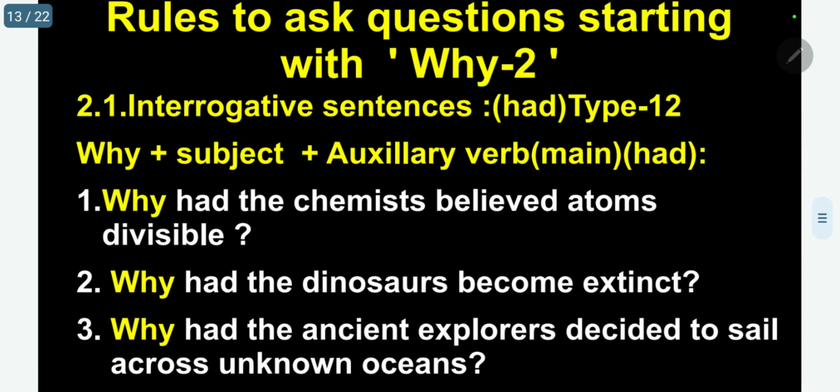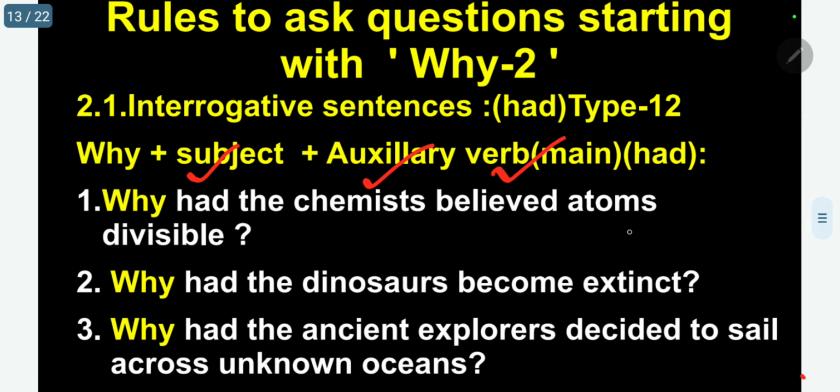Kindly follow. As usual, we can use why plus verb plus subject, or why plus subject plus auxiliary also we can use. So, why had the chemist believed atoms divisible?